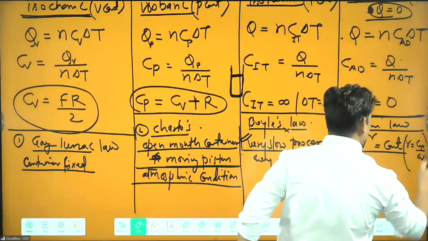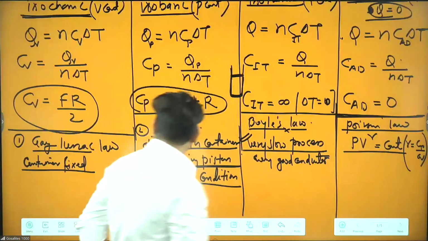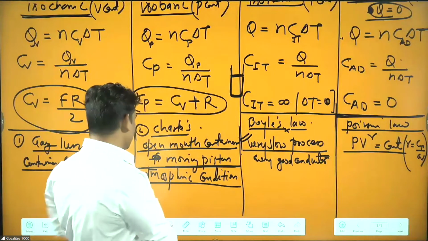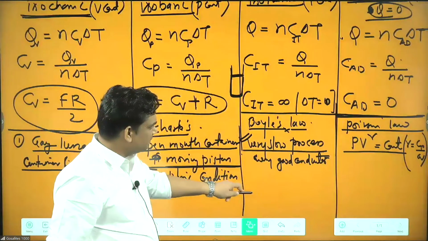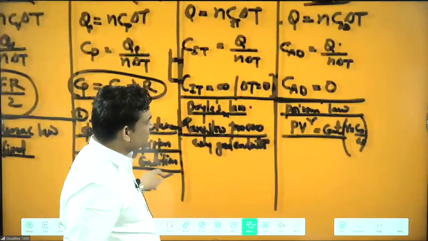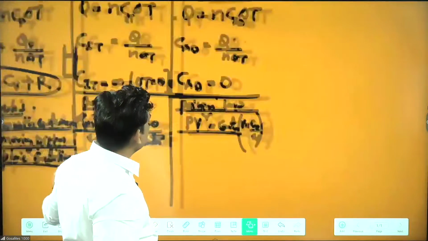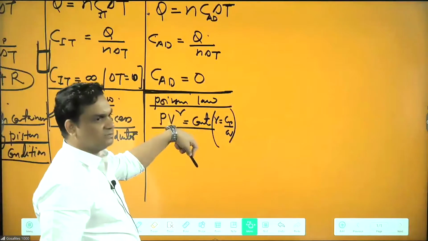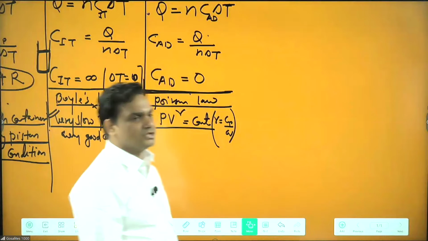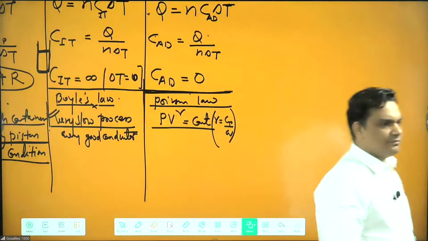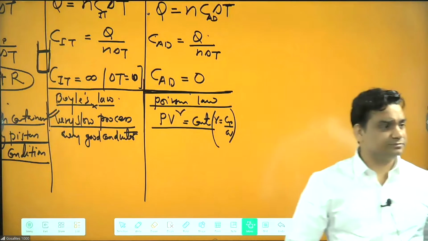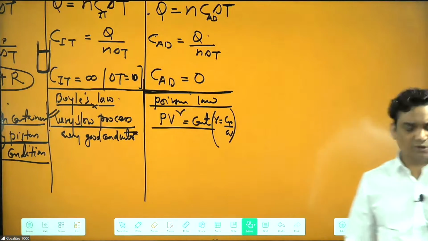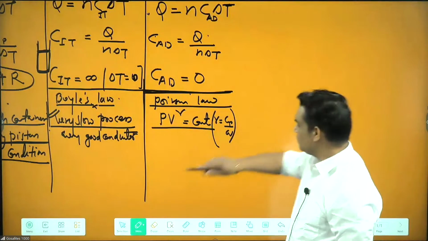Now, they will ask different variation of each formula. Here we know that in this one, there is no different variation possible. Okay, but in your this, for the adiabatic, some different variations are possible. So I can write some different variation of this one. Okay, what are the different? Poisson's law. Now, what are the different variation possible for this one?